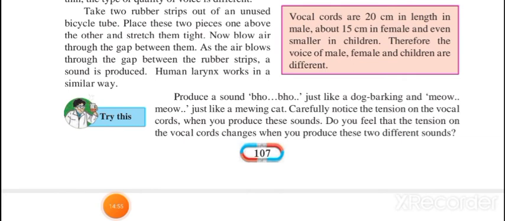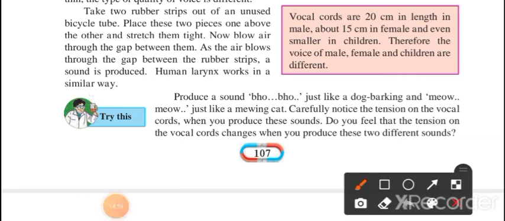Produce a sound, bho bho, meow meow. At the time of bho bho, you have to apply some tension around your thorax. That means the tension is being created with your vocal cords. Whatever the tension is, it depends on the tension what kind of voice comes out. So obviously we can say the tension is created with the vocal cords.